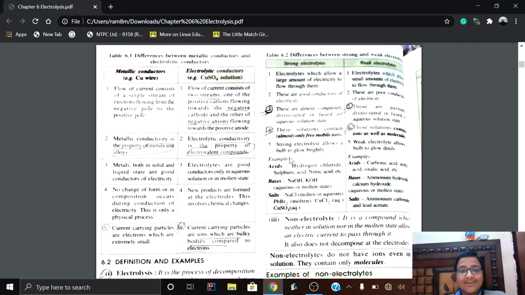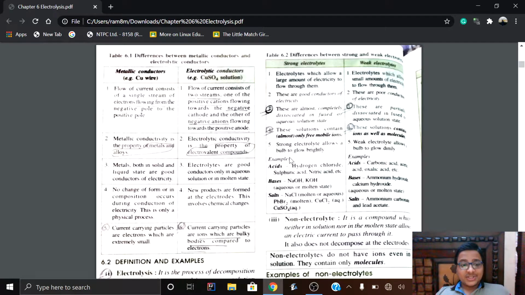This particular topic I am going to take at the end of the pages, so wait till the end and watch the full video. Now the next point, the fourth point, is that no change in the form of the composition occurs.